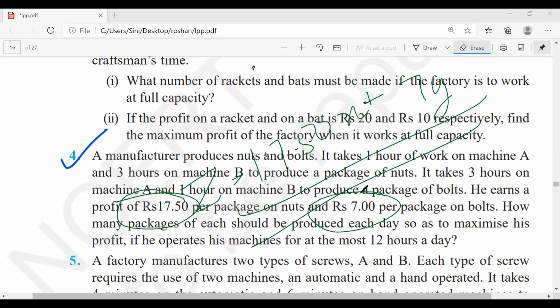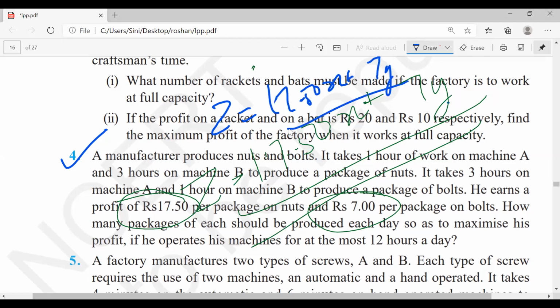Is it clear for everyone? So guys, what is the Z value in this? Z is equal to 17.50x plus 7y, because the rupees, rest everything is in time. Only here it is rupees. Odd man out principle, simple thing. Without reading the question, no problem. 17.5 we cannot convert to 18. You should write 17.5 only.